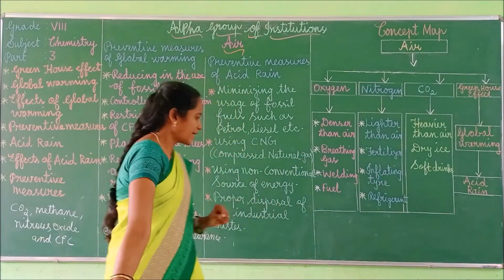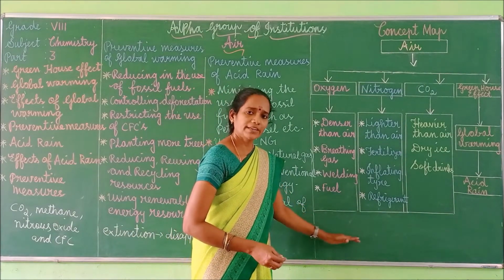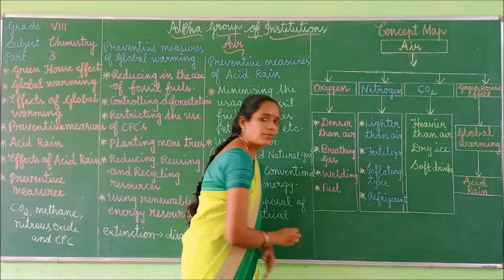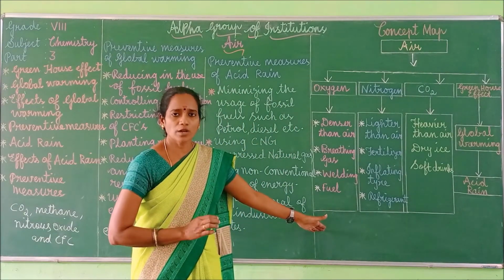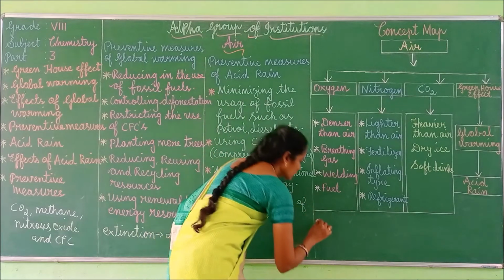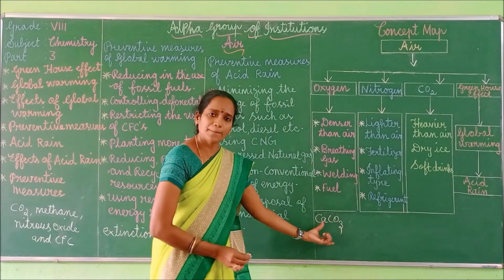So look at the reaction with marble. Marble is nothing but calcium carbonate. You know very well the Taj Mahal is built of marble only, isn't it? So calcium carbonate is nothing but marble.